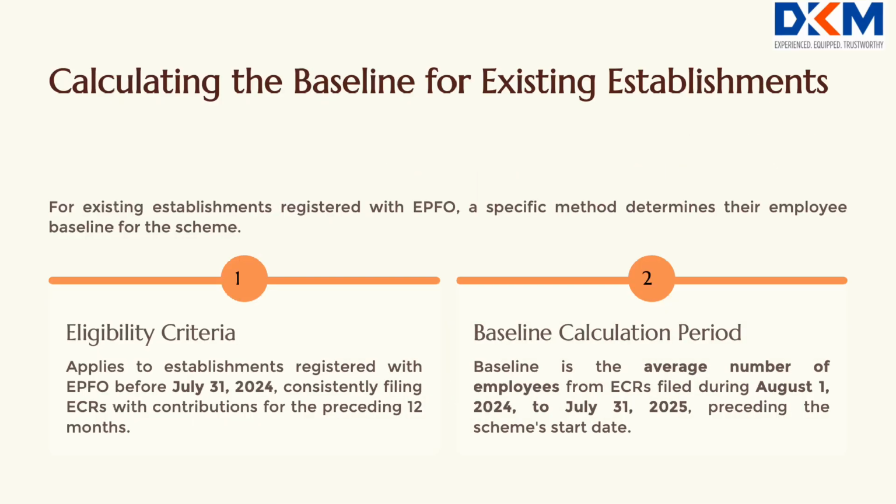How is the baseline calculated for existing establishments? For establishments registered with EPFO prior to 31 July 2024 and regularly filing ECRs with contributions, the baseline will be the average number of employees based on filed Electronic Challan cum Returns, ECRs, for the 12 months preceding the scheme start date, 1st August 2025. ECRs with contributions must have been filed for all 12 preceding months.